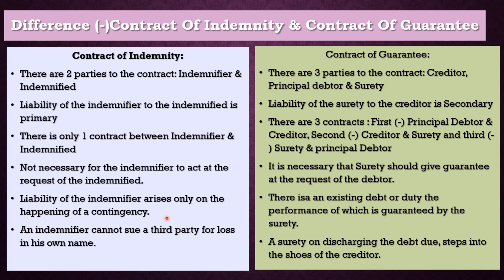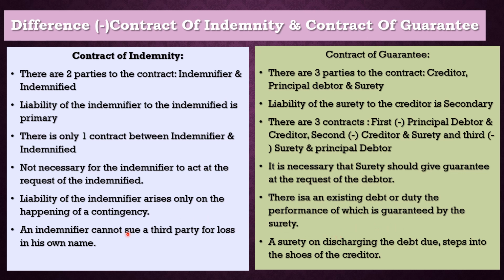But under contract of guarantee, there is an existing debt or a duty, the performance of which is guaranteed by the surety. Till Mr. Mahesh repays 10 lakh rupees to Mr. Kapil, Trisha is always under the second door, that if something wrong happens, if Mahesh fails to repay, Trisha has to pay.